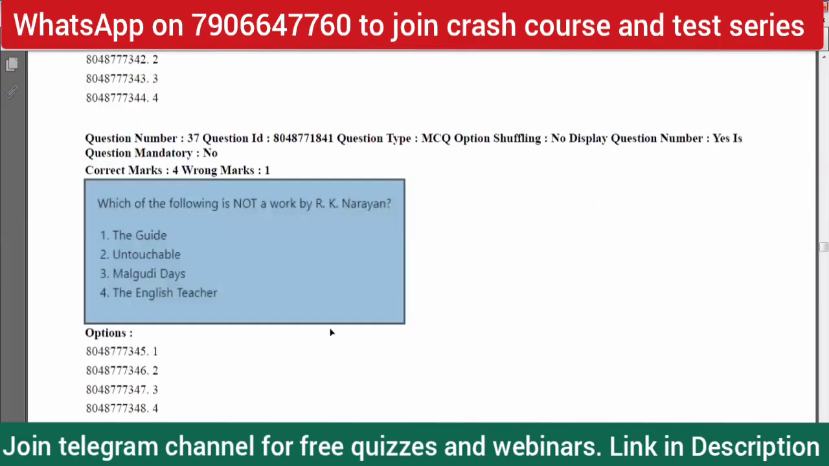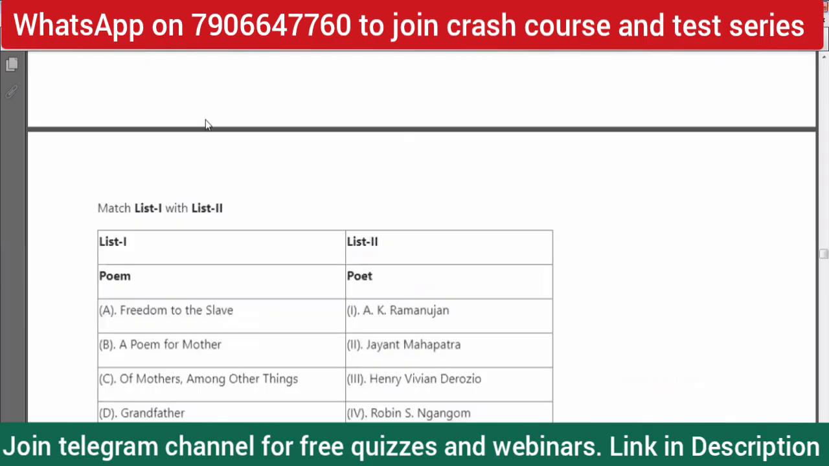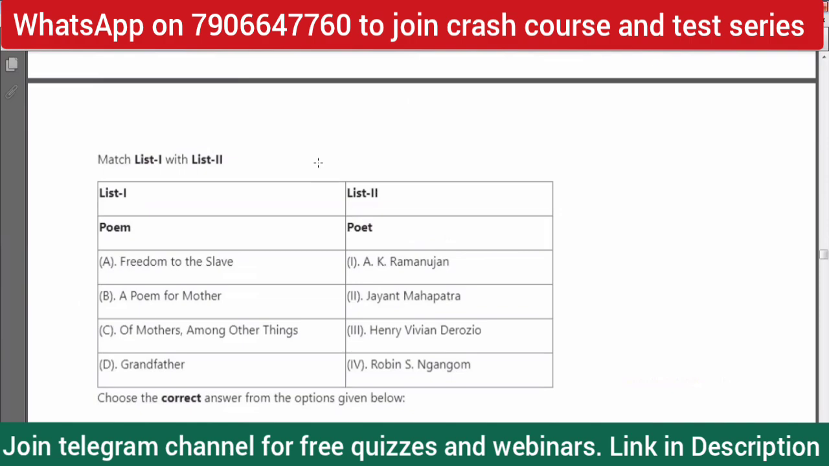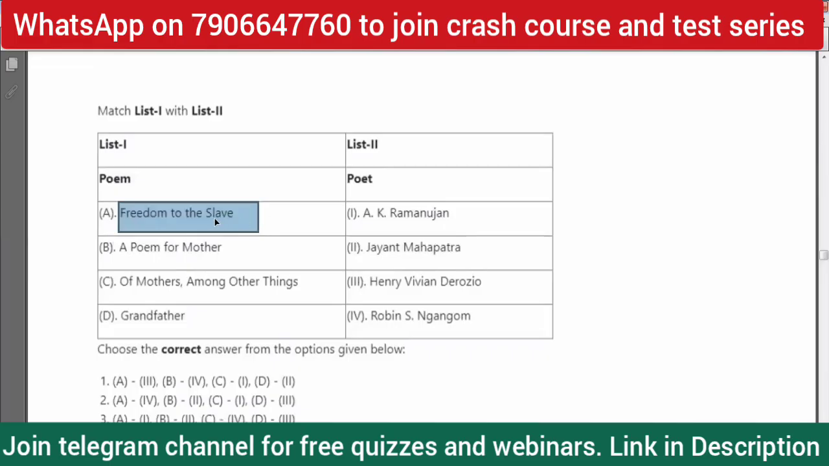So next question, 38. Again, there is this column matching, poem and poet. Freedom to the Slave, A Poem for Mother, Of Mothers Among Other Things, and Grandfather. And the poets are A.K. Ramanujan, Jayanta Mahapatra, Henry Vivian Derozio, Robin S. Ngangom. Okay, so Freedom to the Slave is written by Henry Derozio. That is sure, that we know.